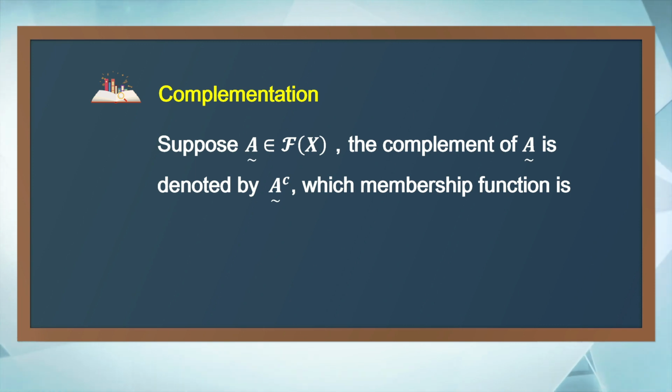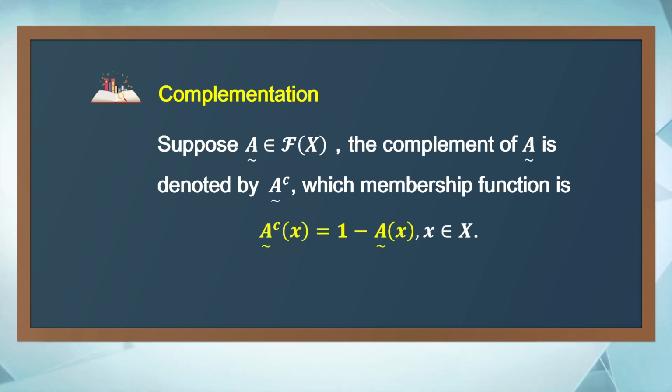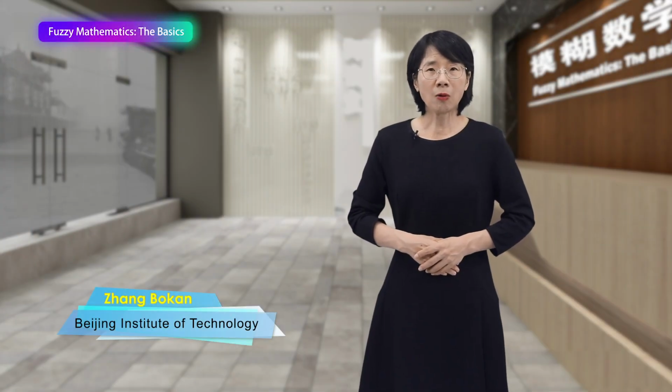Suppose A is a fuzzy set. The complement of A is denoted by this notation, where the membership function is defined as follows. The complement of A at x is 1 minus A(x) for all x. Determine whether the complementary laws hold in this algebraic structure.